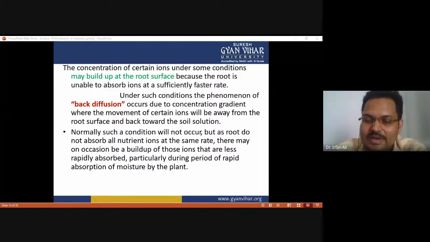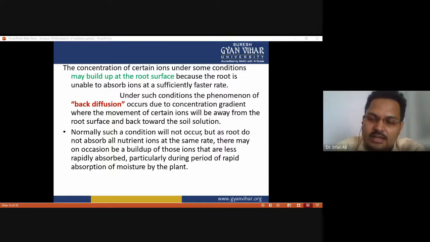When the nutrient is absorbed by the root or root hair, sometimes a back diffusion also occurs, because if there is a high concentration of nutrient in the root compared to the surrounding medium, the nutrient may be transported out. Back diffusion occurs due to the concentration gradient, where the movement of certain ions is away from the root surface and back into the soil solution.